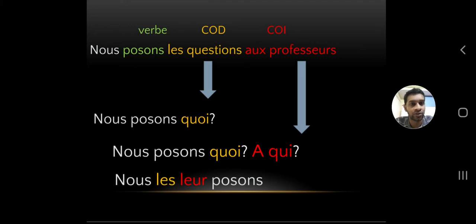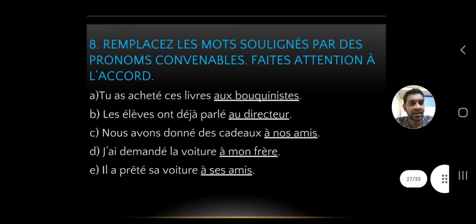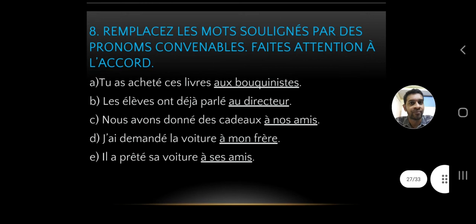So, nous les leur posons. Fine, we'll head to the exercises. It will be better for you. You can see: remplacer les mots soulignés par des pronoms convenables. Faites attention à l'accord. So you have to replace the underlined words using a convenient pronoun. Faites attention à l'accord, which means be careful with the agreement.